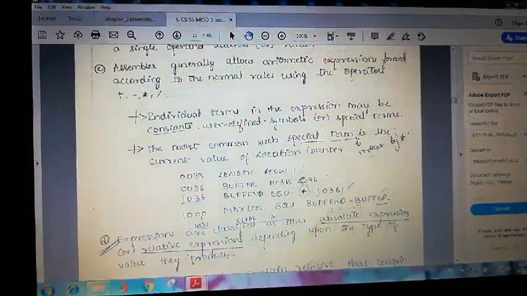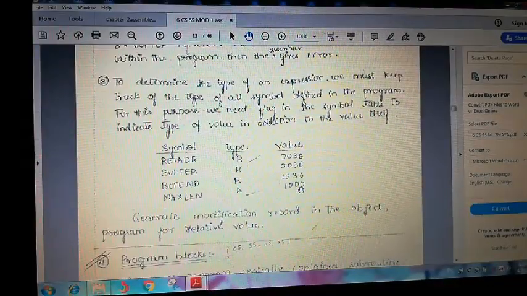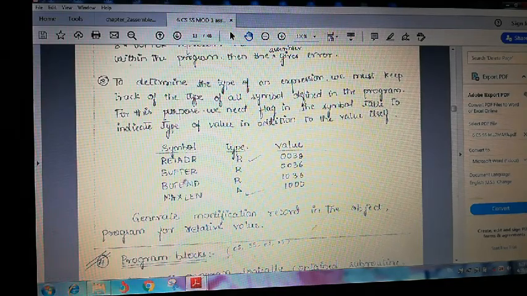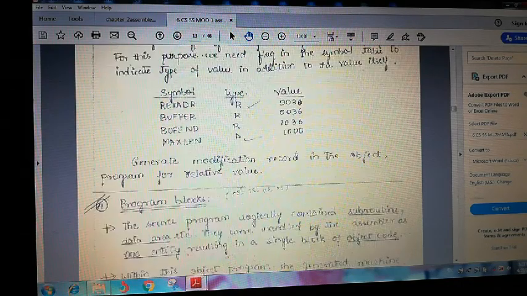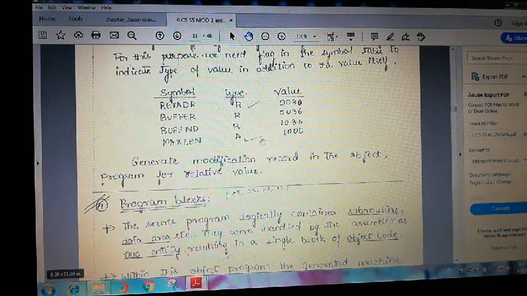For example, the symbol table structure is symbol, type, value. RETADR is a relative address with location counter value 0030. BUFFER is a relative address. MAXLEN is absolute, with value 1000. Wherever you use a relative value, generate a modification record in the object program for it.